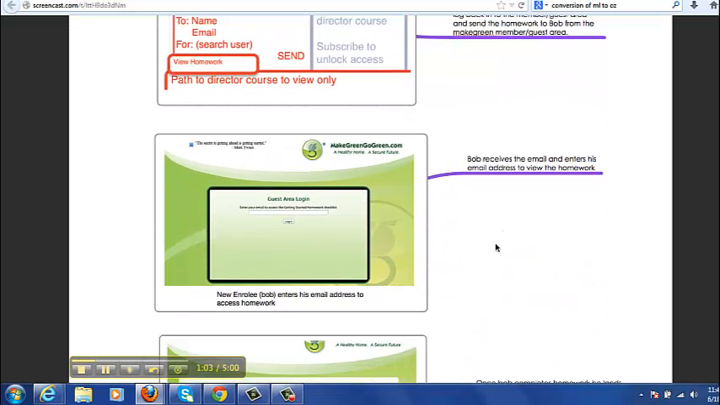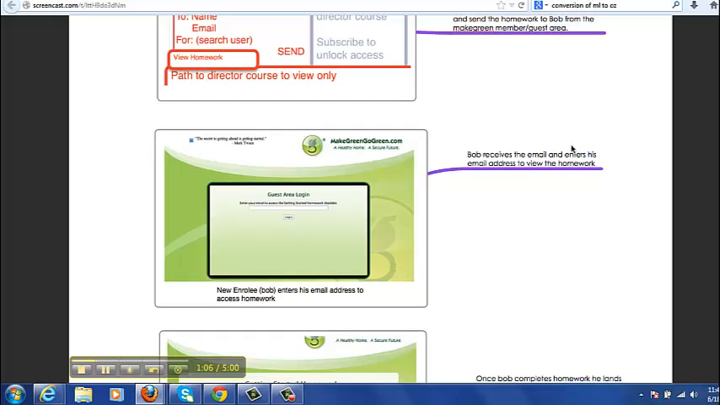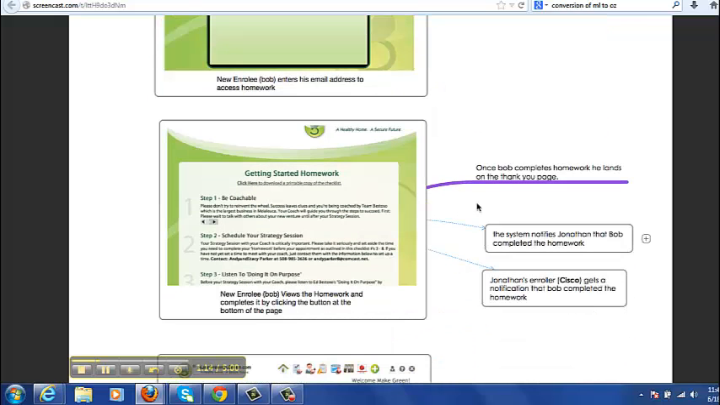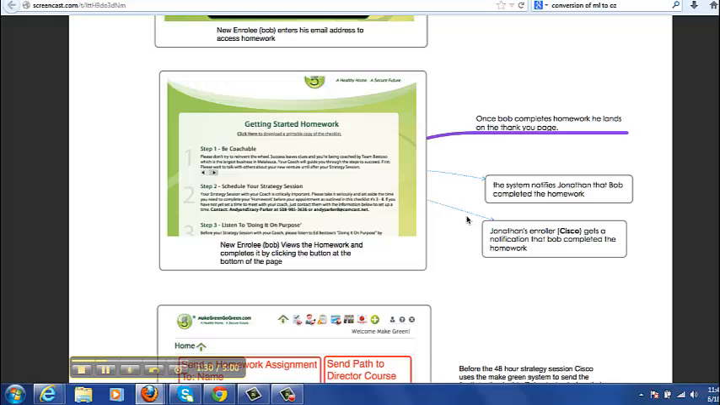The next step is Bob's going to receive that email, and he's going to enter his email address to access the homework assignment. And there's the homework assignment right there. Bob's going to view the homework and complete it by clicking the button at the bottom of the page. Bob's then also going to be sent to that thank you page that says, prepare for your 48-hour follow-up, or your 48-hour strategy session.